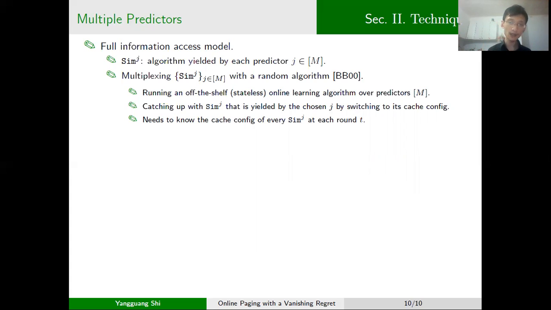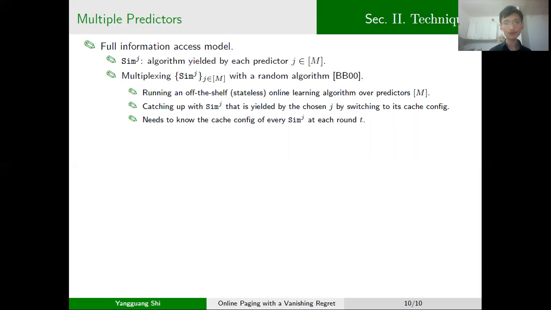In their algorithm, they run a stateless online learning algorithm over the predictors. Each time the online learning algorithm chooses a new predictor, their algorithm makes a switch between the cache configurations to catch the new algorithm with respect to the new predictor. Their algorithm can help us get a vanishing regret for the full information access model.